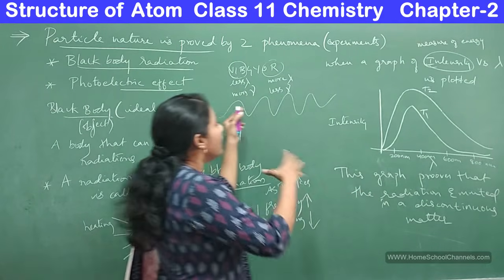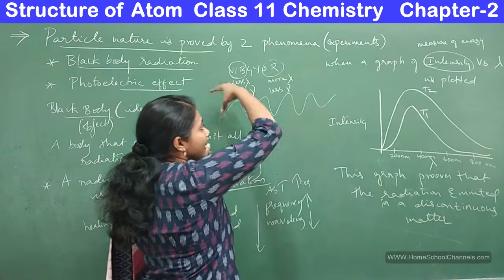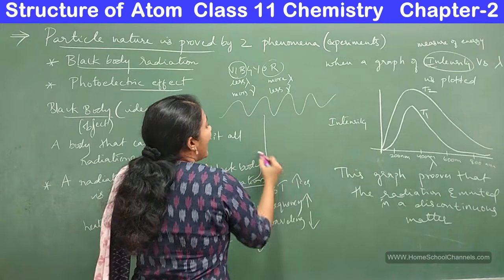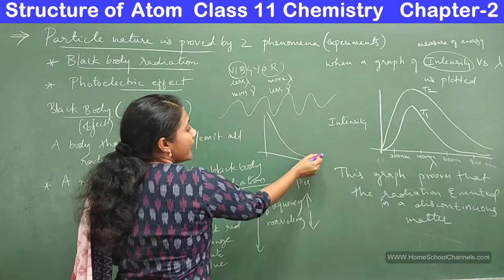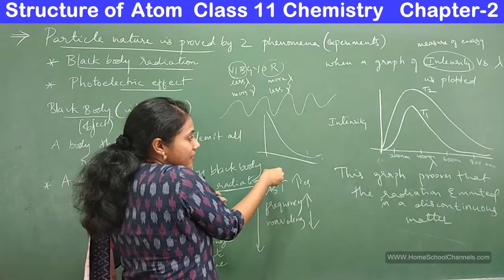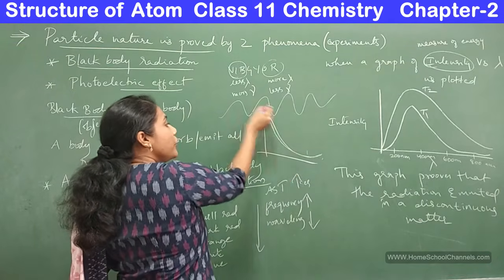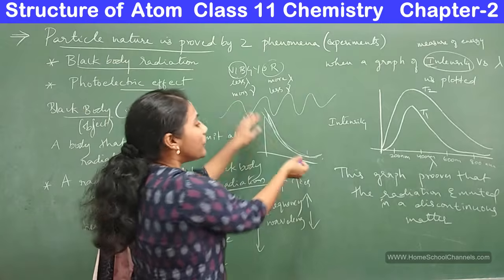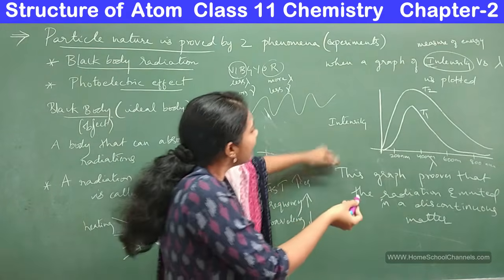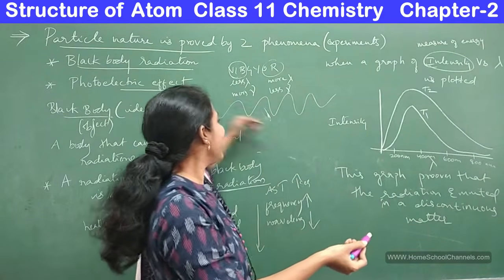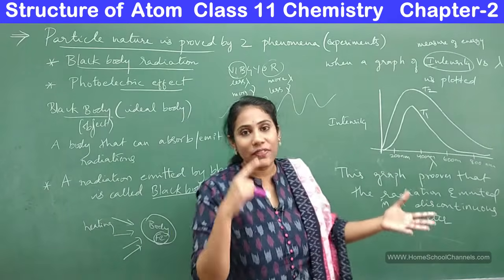If it was emitted in a continuous way, that means in a wave form, then the graph must be something like this. There is no increase and decrease, right? It should move continuously and uniformly like this. But you didn't get a graph like this, you got a graph like this. That means the radiation has not emitted in a continuous way.